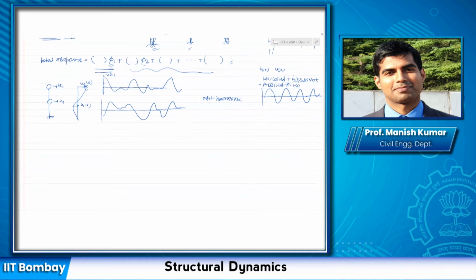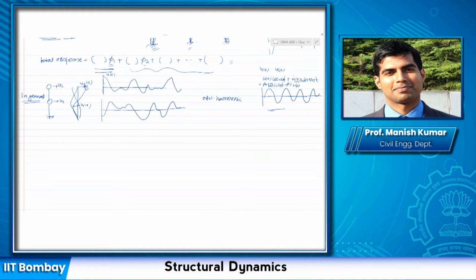But when we give initial displacement to a multi-degree of freedom system, in general, the response at u1 and u2 is not harmonic. Plus, the shape of this is actually changing with time as well. That is the most general condition. So those are not harmonic, in contrast to the single degree of freedom system. You can see that this is a new conclusion.